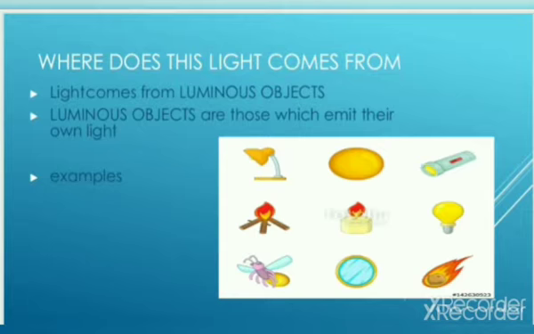And as you see in the picture, some are the examples of luminous objects: the lamp, the sun, the torch, the fire, the candle, the bulb. These are examples of luminous objects because they emit their own light.